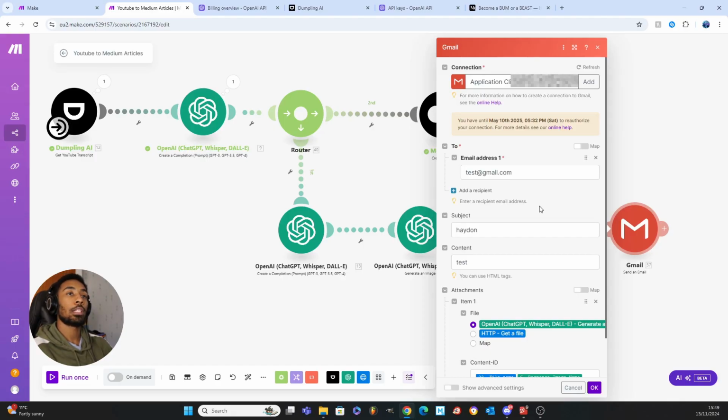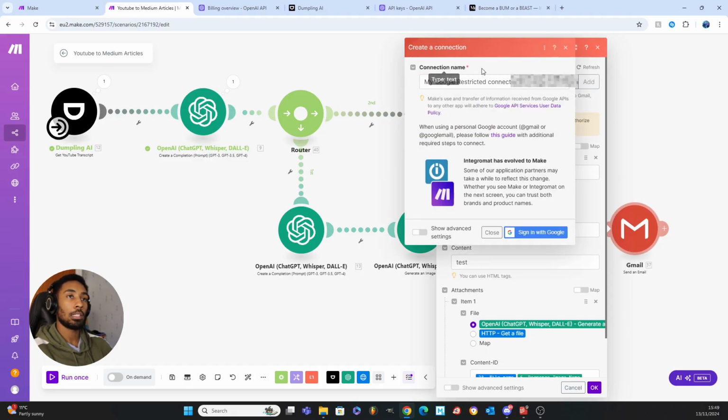Okay, and there's a few extra steps that you may have to take when you want to connect your Google account. But essentially, you click add, you name the connection, and then you sign in with your Google account. And then after that, you may need to follow a few extra steps to add some permissions to your account, so that make.com is allowed to use your account basically to send emails and whatever. And that can be done. I'll leave a link to it in the description, but if you have any questions, feel free to ask them in the comments below. But I will leave a guide in the description of how to set this up.